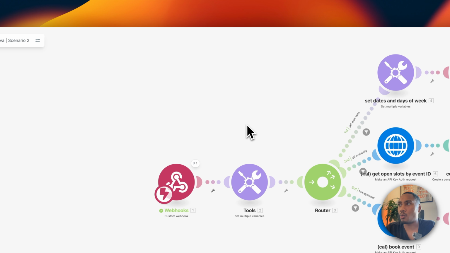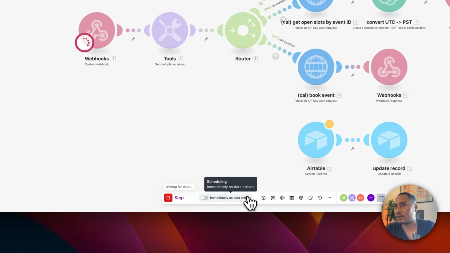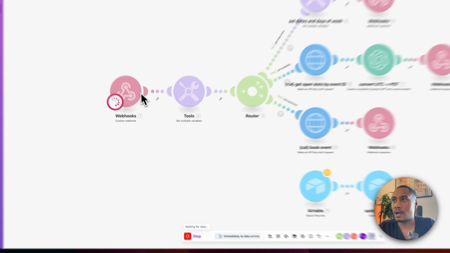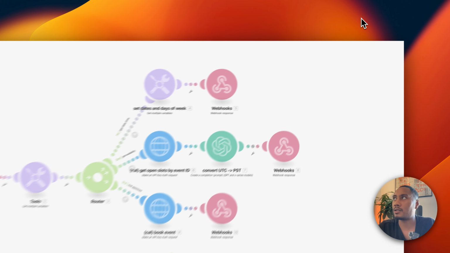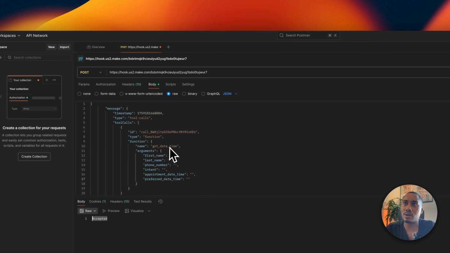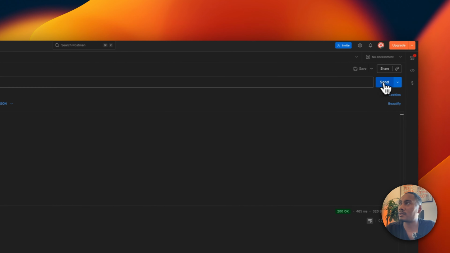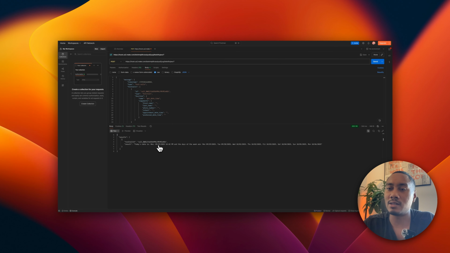Okay, perfect. Now let's run this one more time just to make sure that it's working correctly. But this time I'm going to just hit run. I'm going to wait for new data. And now we want it to run all the way through, but I'm going to try sending the get date time tool call using Postman. So I'm going to go here. It's already set to get date time. And let's see the response. Okay, so today is the 29th. This is the time and then the days of the week. Okay, that's exactly what we need.